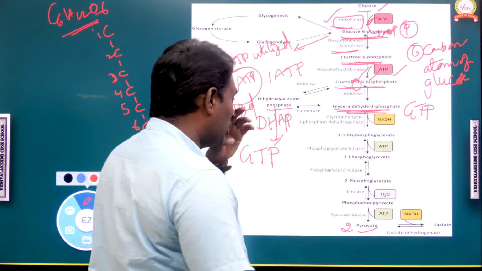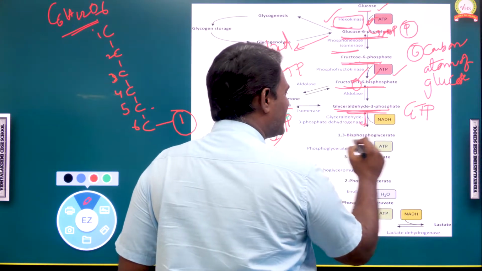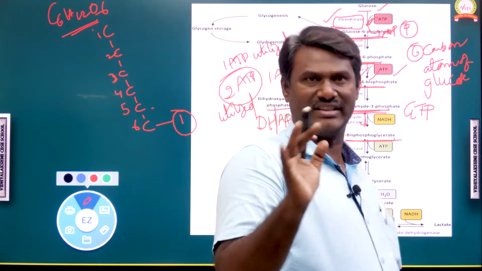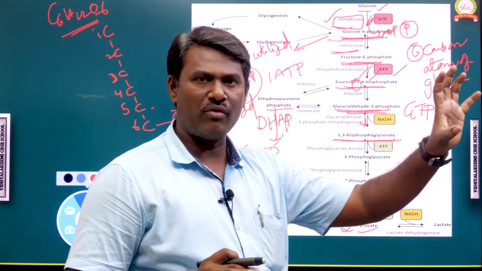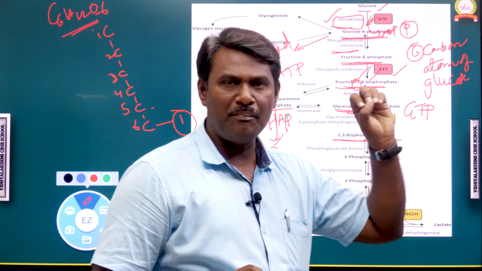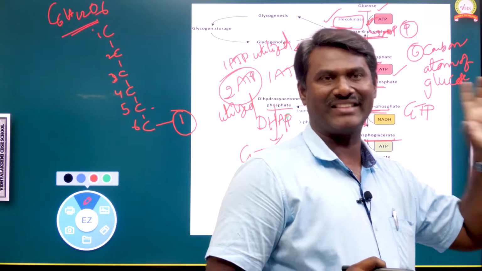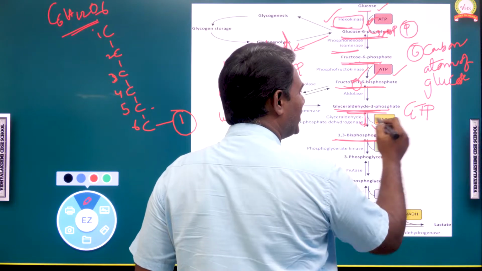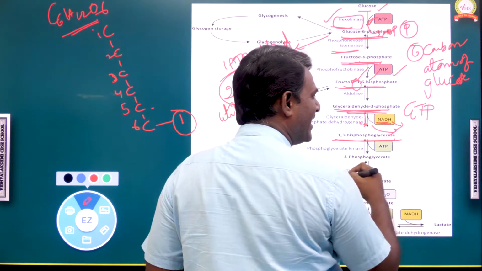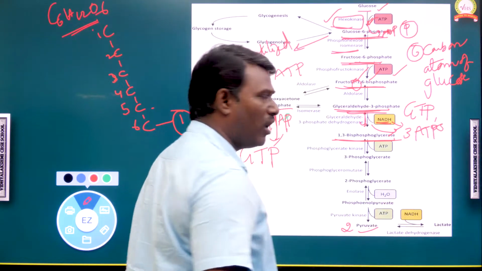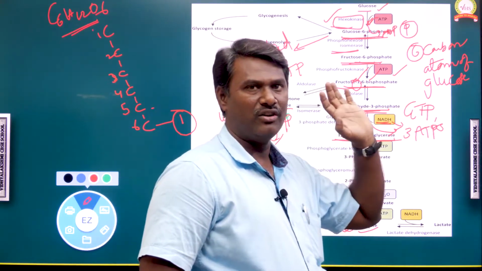GTP will convert into 1,3-bisphosphoglycerate or 1,3-bisphosphoglyceric acid. So this is an energy releasing process. NADH is released, and 1 NADH is equal to 3 ATPs. So 3 ATPs have been released during this reaction.